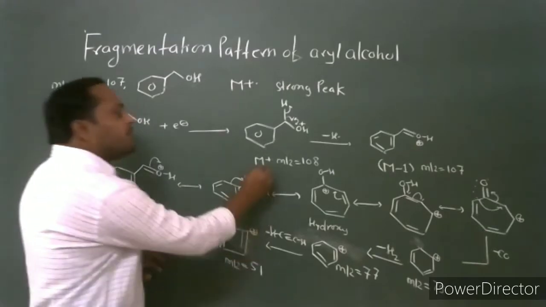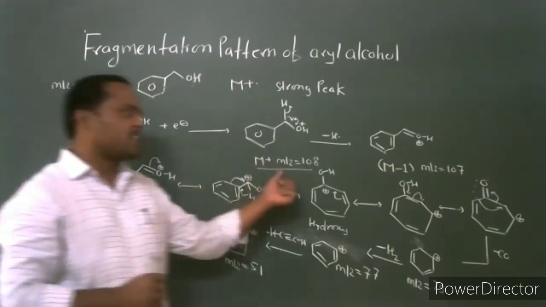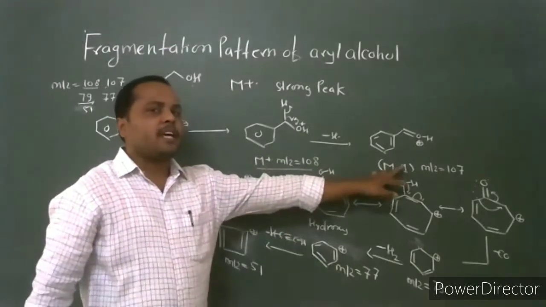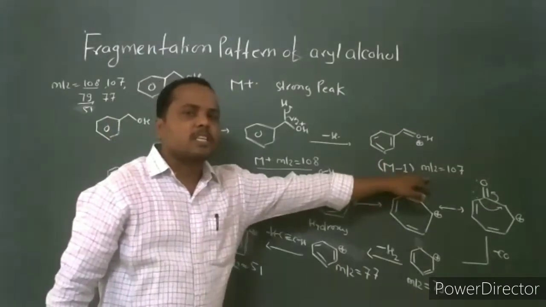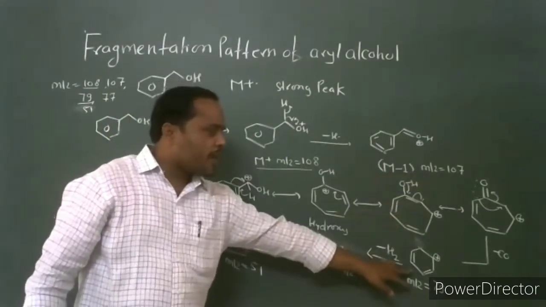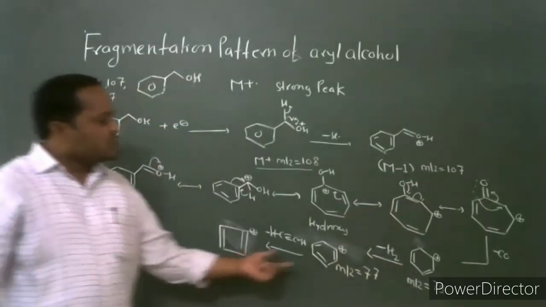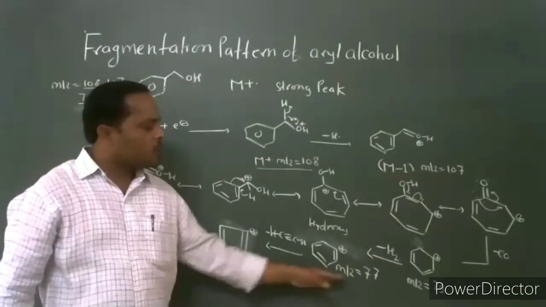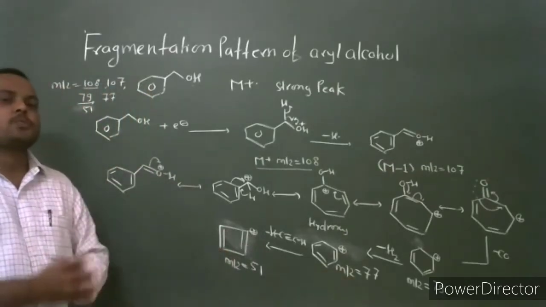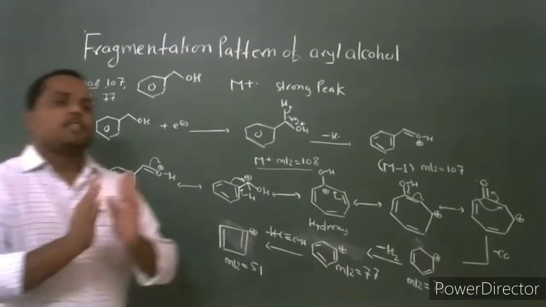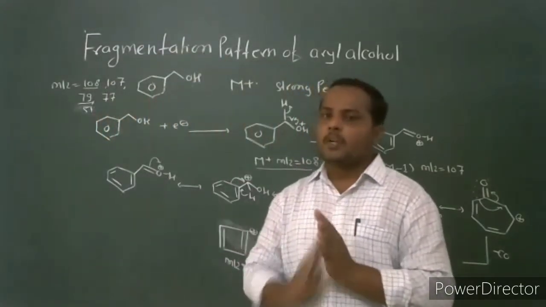This is the molecular ion fragment, which has mass to charge ratio 108. This is the structure of the fragment ion which has mass to charge ratio 107. This is the structure of the fragment ion which has mass to charge ratio 79, this is the structure of the fragment ion which has mass to charge ratio 77, and this is the structure of the fragment ion which has mass to charge ratio 51. This is the possible way of fragmentation for the aryl alcohol.